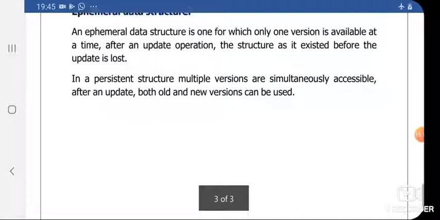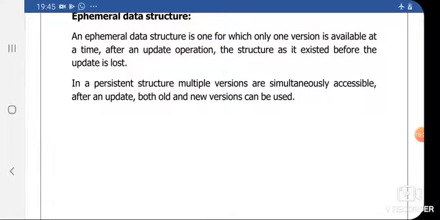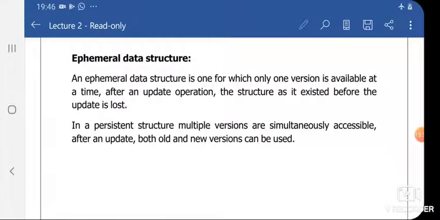That is, in a persistent data structure multiple versions are simultaneously accessible. After an update operation, both old as well as new versions can be used, but an ephemeral data structure is one for which only one version is available after an update operation.